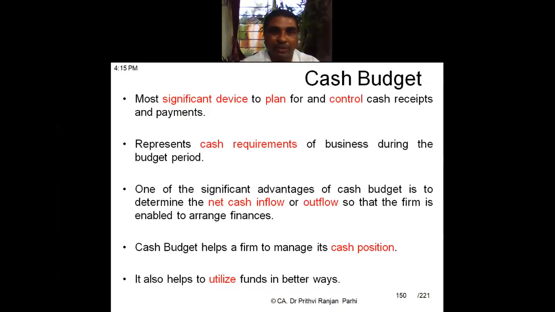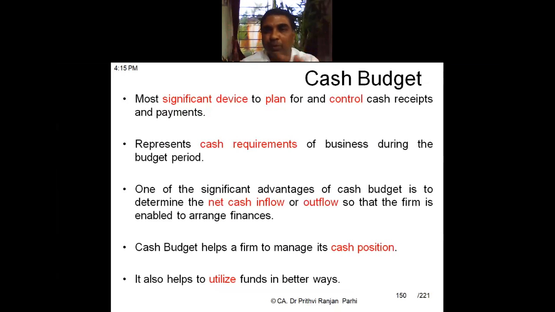And this cash budget is the most significant device to plan and control cash receipts. By seeing that, we will be able to plan as well as control the receipts as well as the payments. It represents the cash requirements for the business during the budget period. Okay, and it will also show you what is the net cash inflow. Basically, a budget is prepared in a columnar manner.